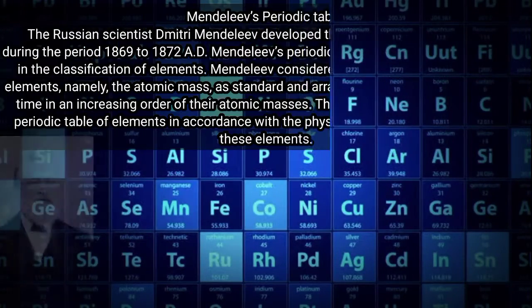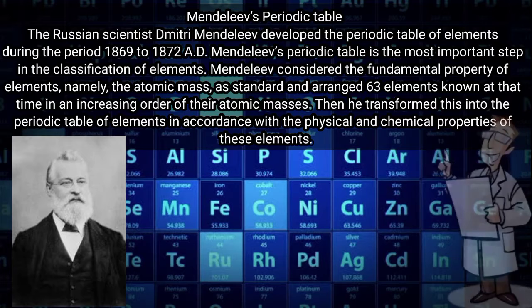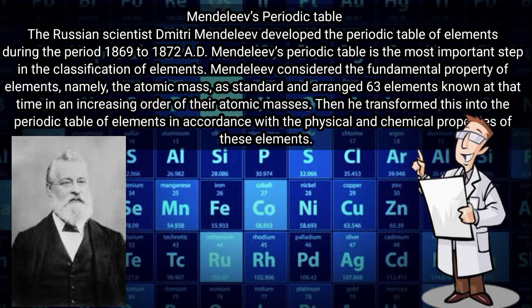Mendeleev's periodic table. The Russian scientist Dmitry Mendeleev developed the periodic table of elements during the period 1869 to 1872 AD. Mendeleev's periodic table is the most important step in the classification of elements.